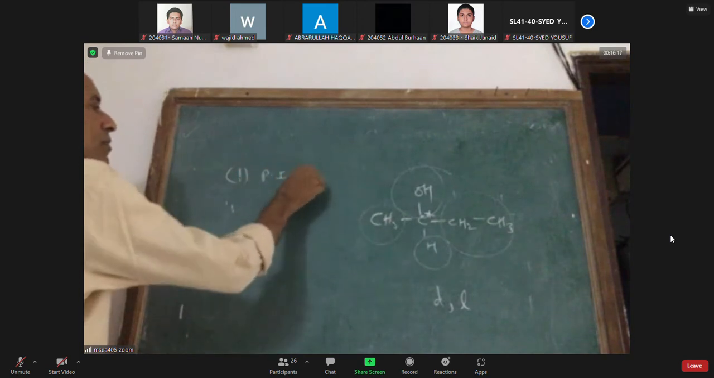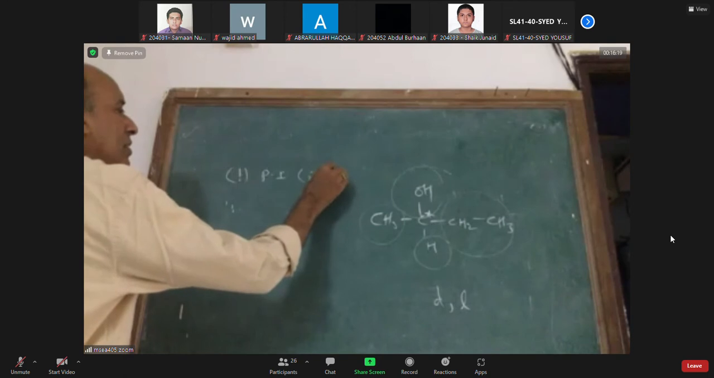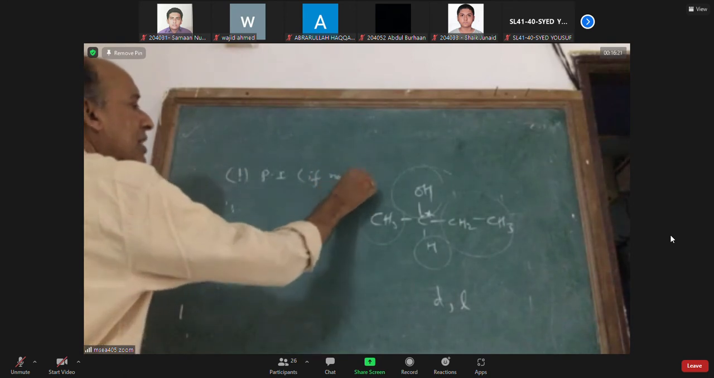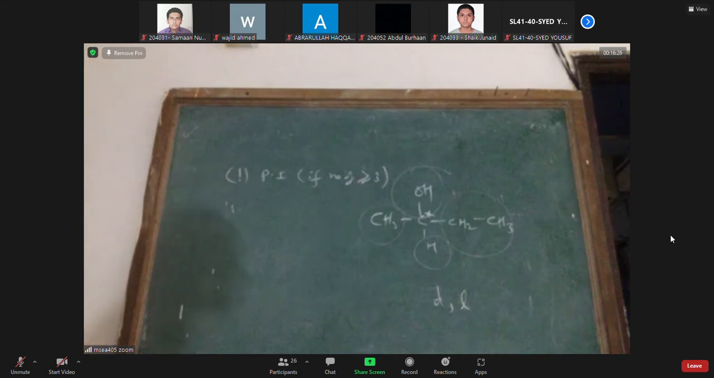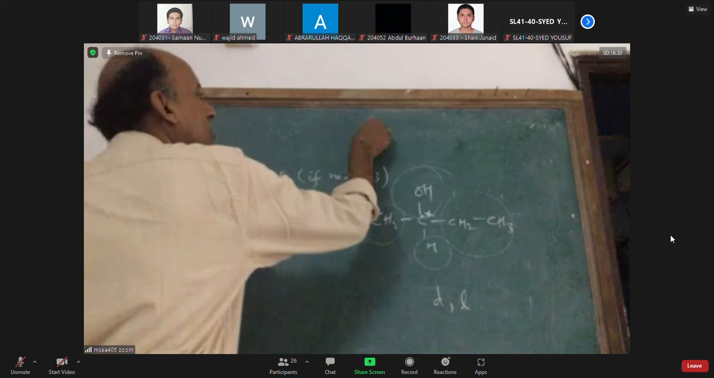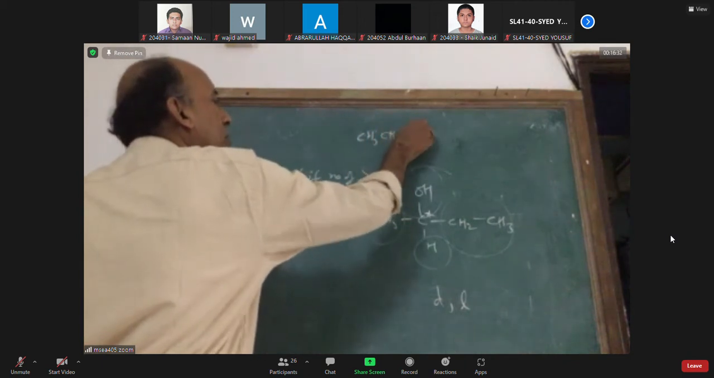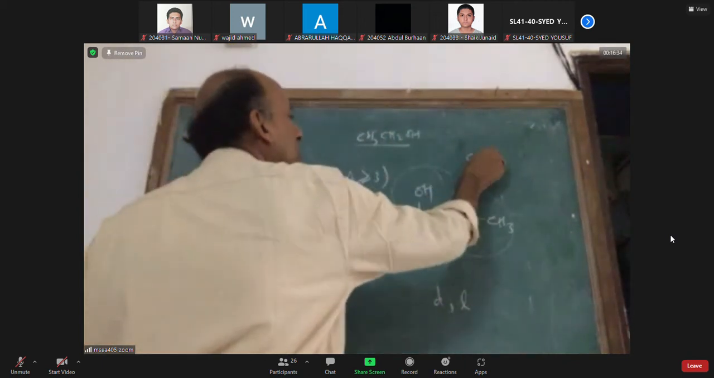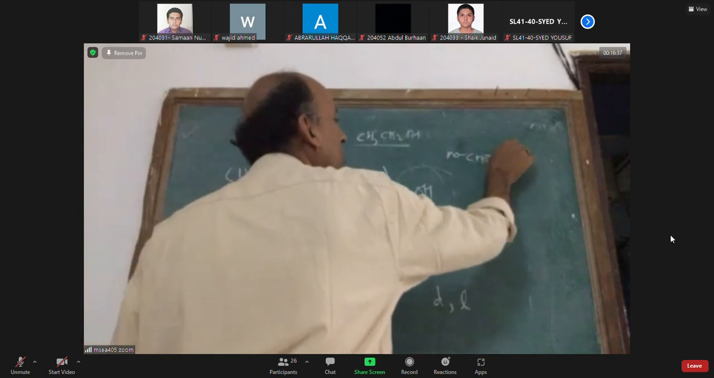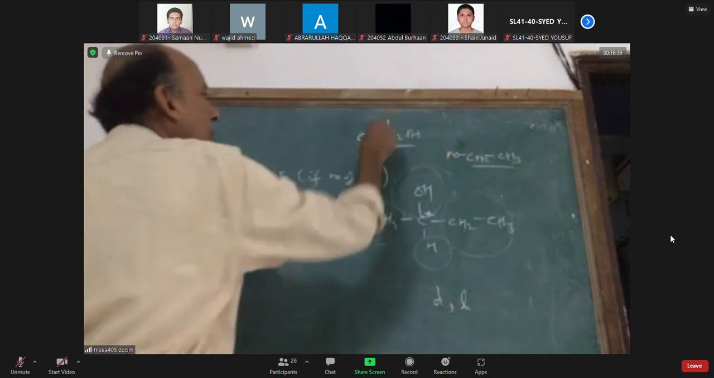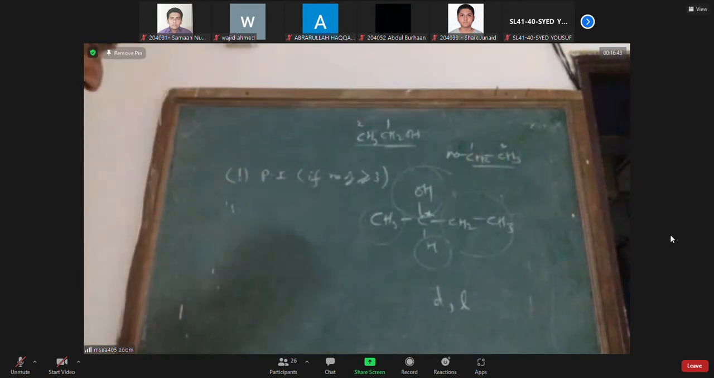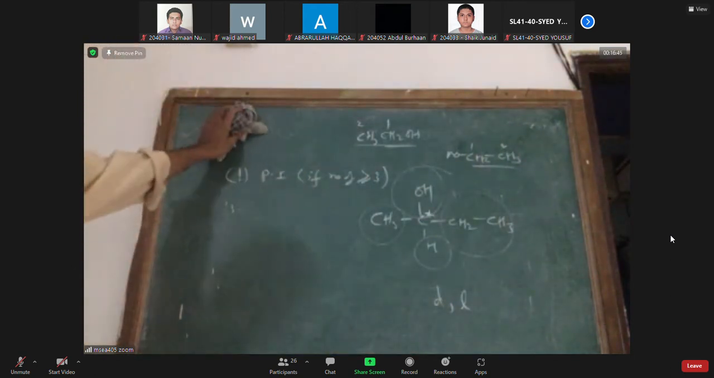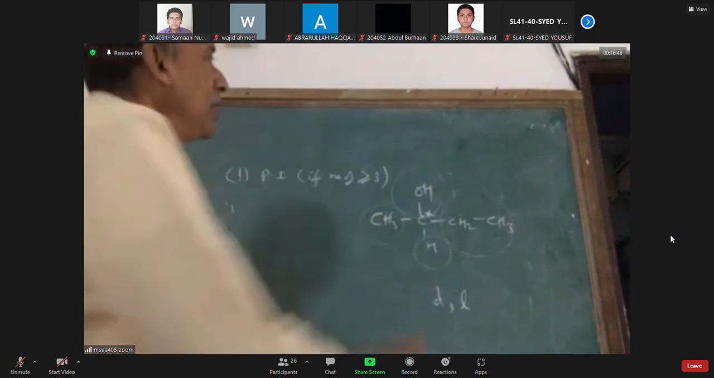Position isomerism, if the number of carbons is greater than or equal to 3. 1-propanol, 2-propanol. See, for ethanol, you can't have position isomerism, both are the same. This compound CH3CH2OH and this compound CH2OH CH3 are the same. If you count from this side, it is the first carbon. If you count from this side, it is the first carbon. So, if a compound has 2 carbons, the alcohol cannot show position isomerism.